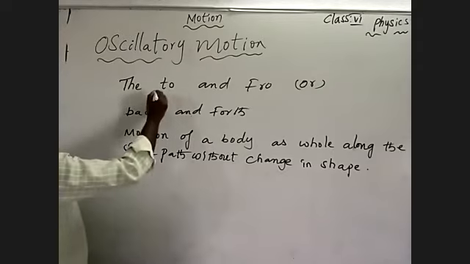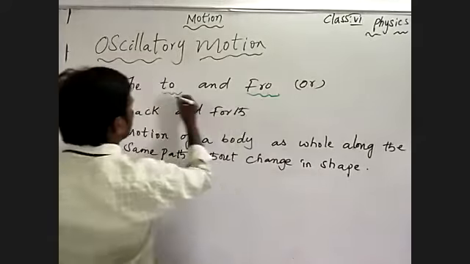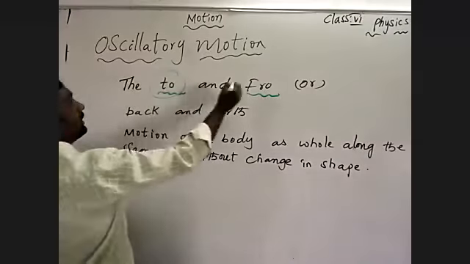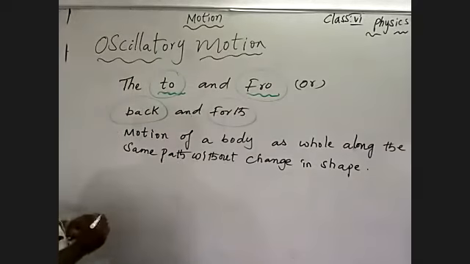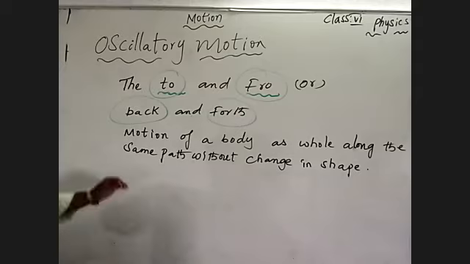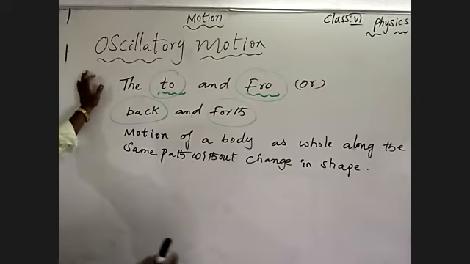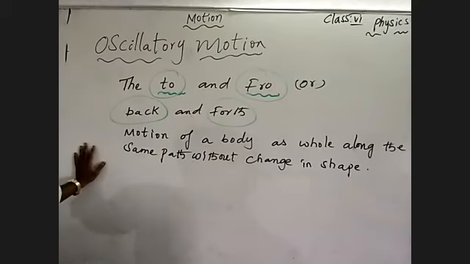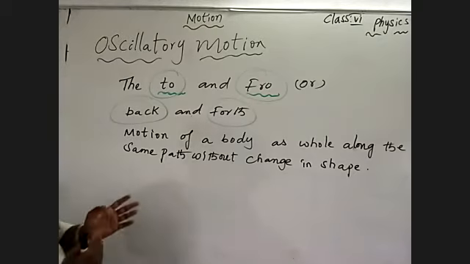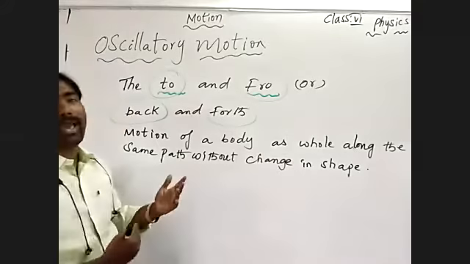When you say to and fro, it means back and forth. So to and fro, back and forth, to move front and back, to move up and down. Motion of your body as a whole along the same path without changing shape. The shape is not changing when the body is moving. It takes time to move front and back. The body makes a number of oscillations, moving front and back, up and down.